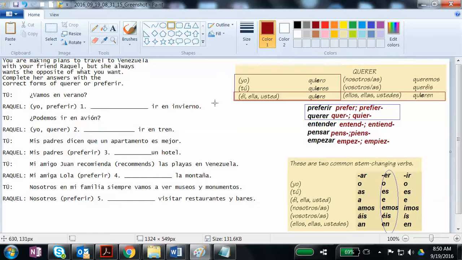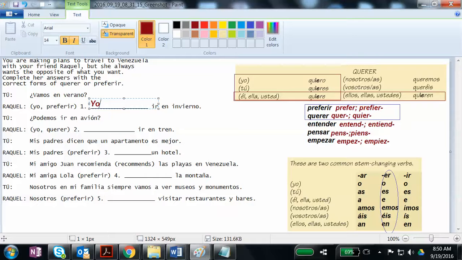Okay, so we've got prefer, and it's yo. Vamos en verano. So you say, let's go in the summer. And Raquel says, I prefer. So if the subject is I, would we use prefer or prefier? Well, according to this, we keep the regular stem for nosotros and vosotros, and we use the changed one for all other subject pronouns. Yo is not nosotros or vosotros, so I'm going to use the prefier stem as opposed to the prefer. And since it's yo and preferir is an IR verb, here's yo, here's my IR endings, and I'm going to add an O. Yo prefiero ir en invierno.